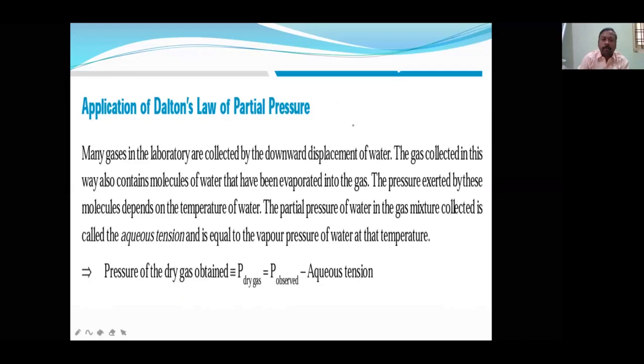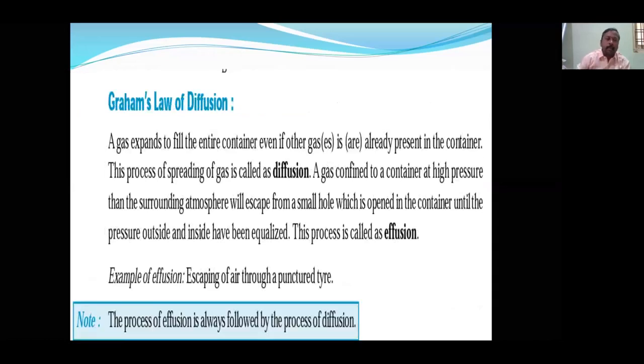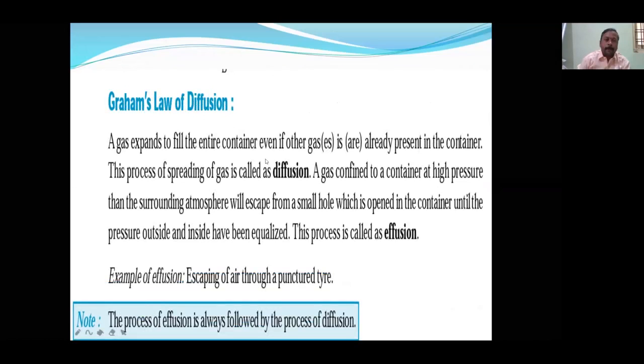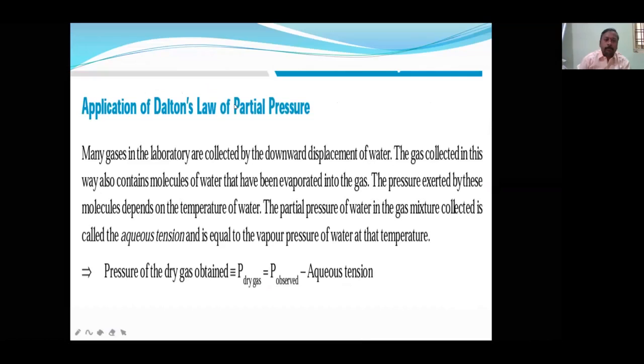Whatever I told you now, it is used in the aqueous tension. Actually, aqueous tension is about the vapor pressure of water. Vapor pressure of water is only called aqueous tension. Okay, so aqueous tension is vapor pressure of water.